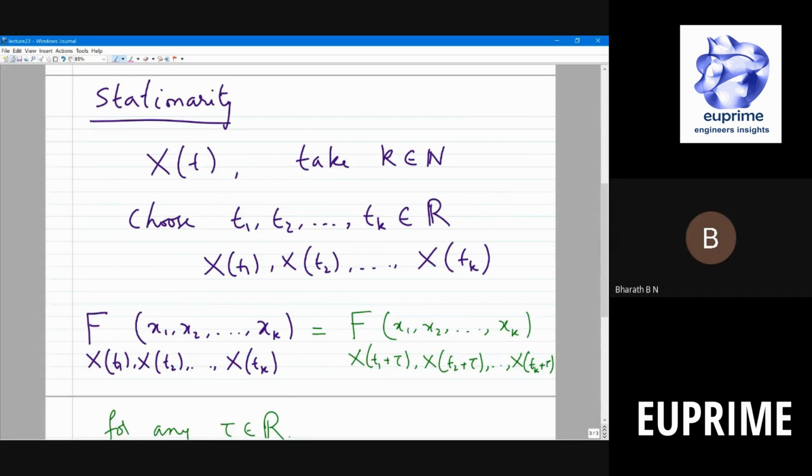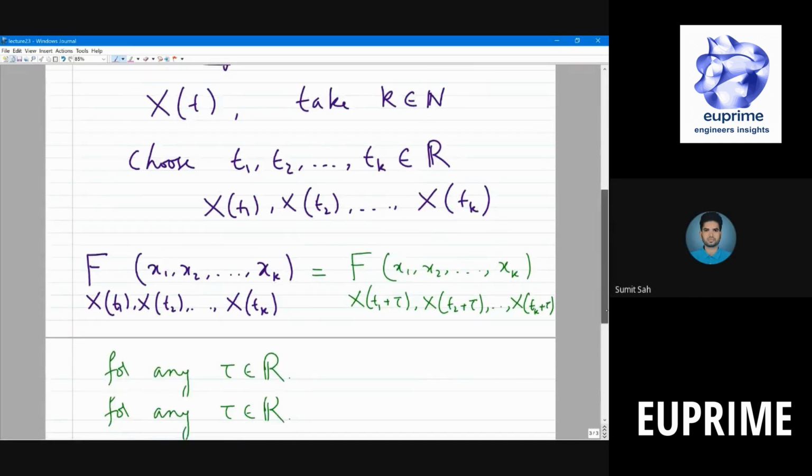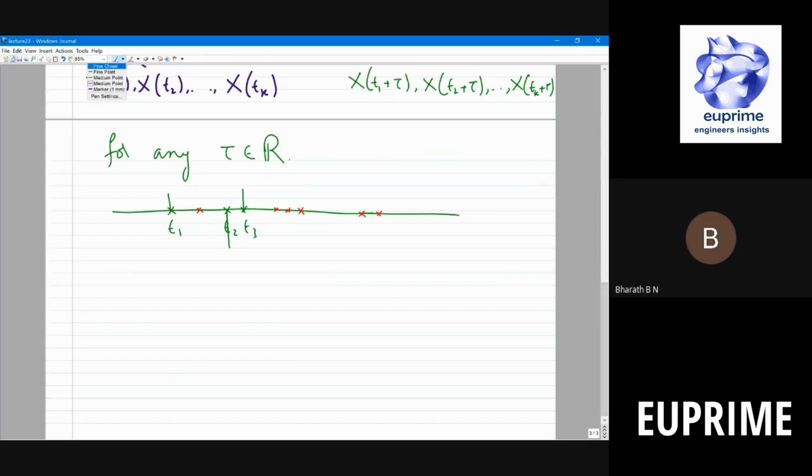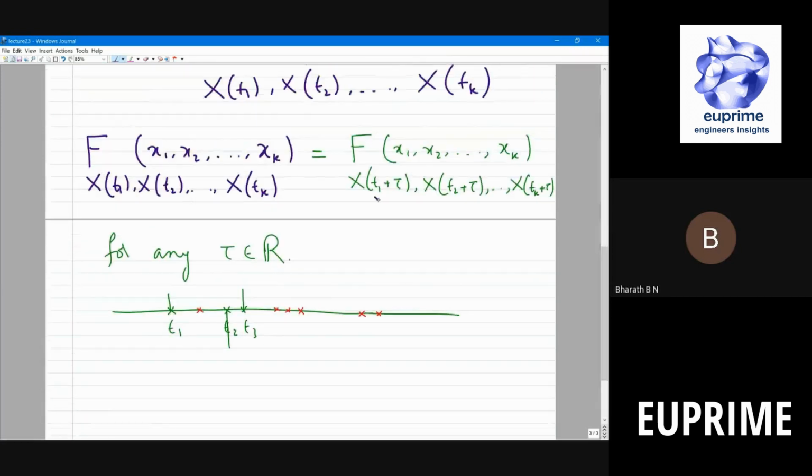Is it something like invariance under scaling, sir? Not scaling, right? It's a delay. It's a shift in time. You are sampling at certain time instances. You look at the joint distribution shifted by tau. You look at the joint distribution, they will match regardless of the amount of shift.